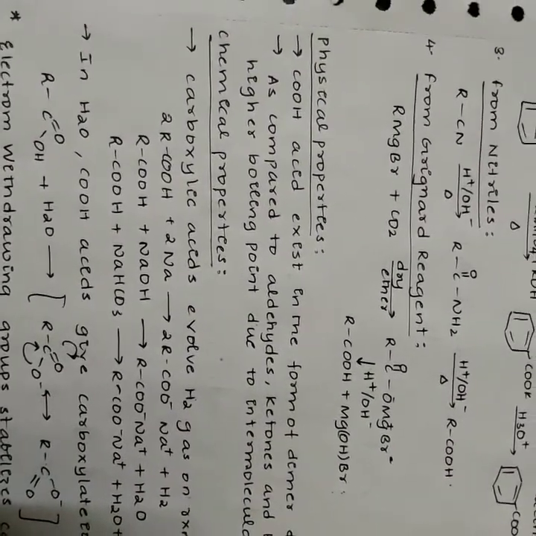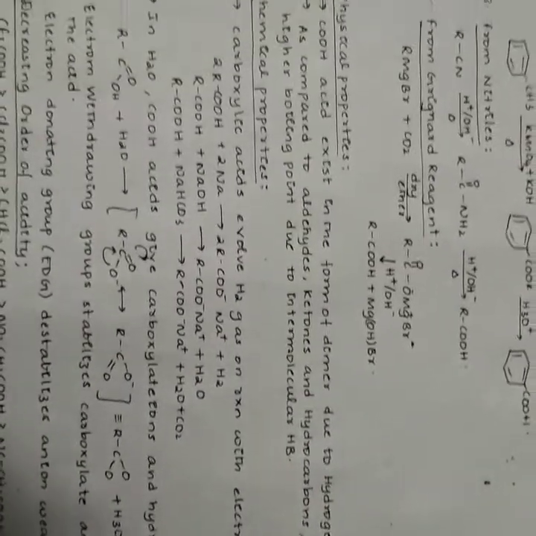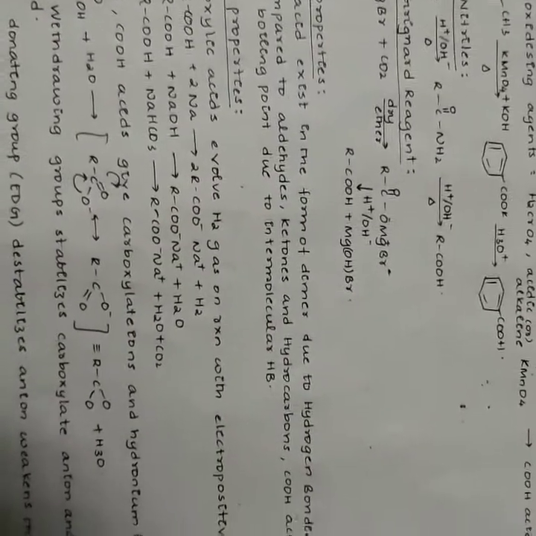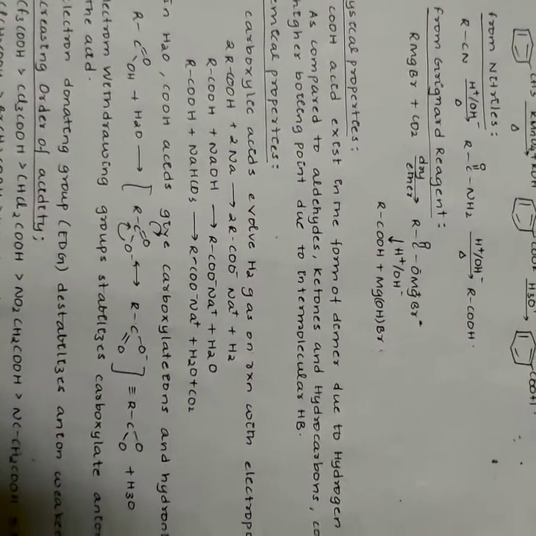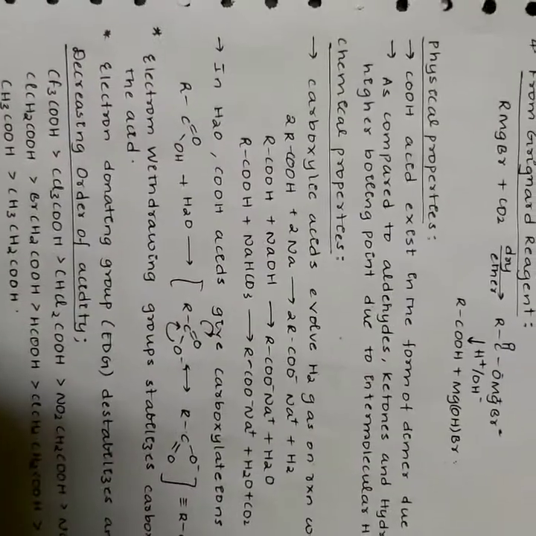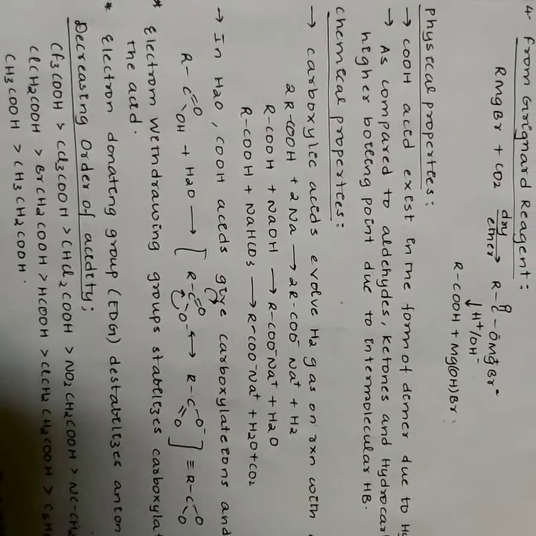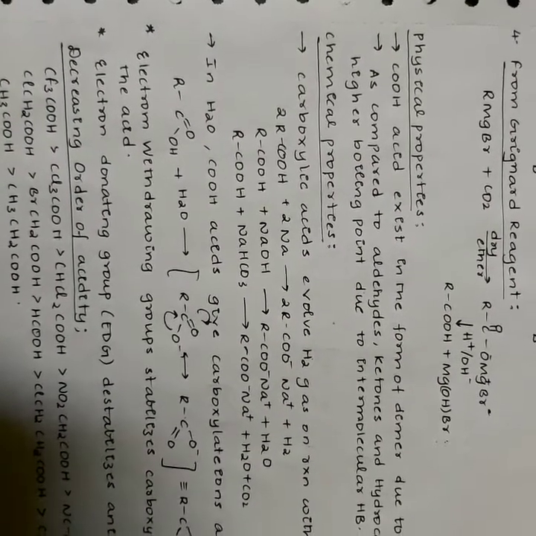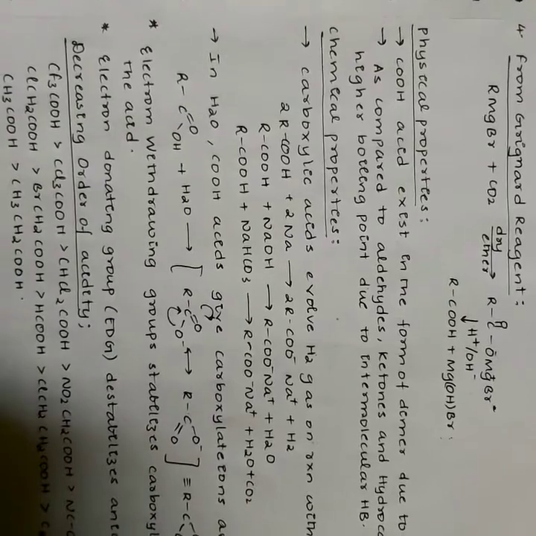Physical properties. Carboxylic acids exist in the form of dimers due to hydrogen bonding. As compared to aldehydes, ketones, and hydrocarbons, carboxylic acids have higher boiling points due to their intermolecular hydrogen bonding. Chemical properties. The reactions of carboxylic acids are classified as follows. The carboxylic acids evolve hydrogen gas with electropositive metals and form salts.